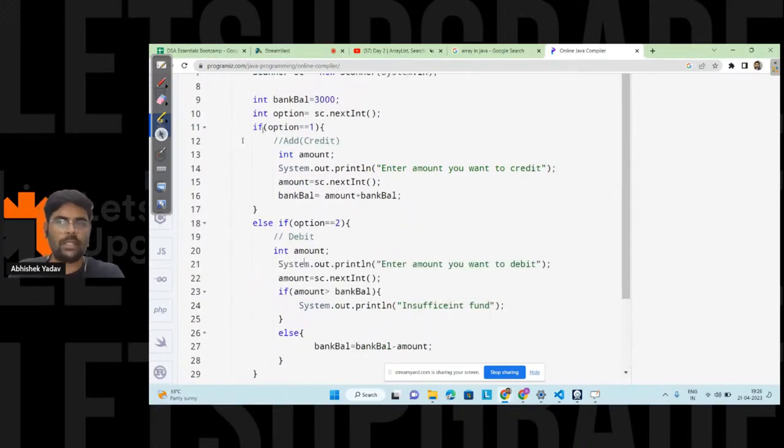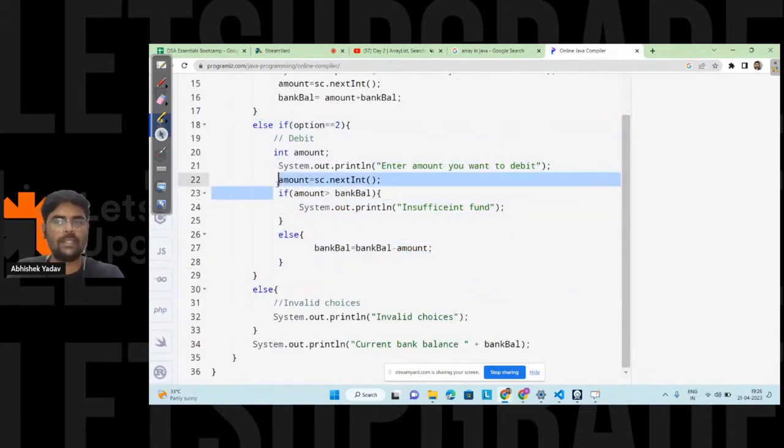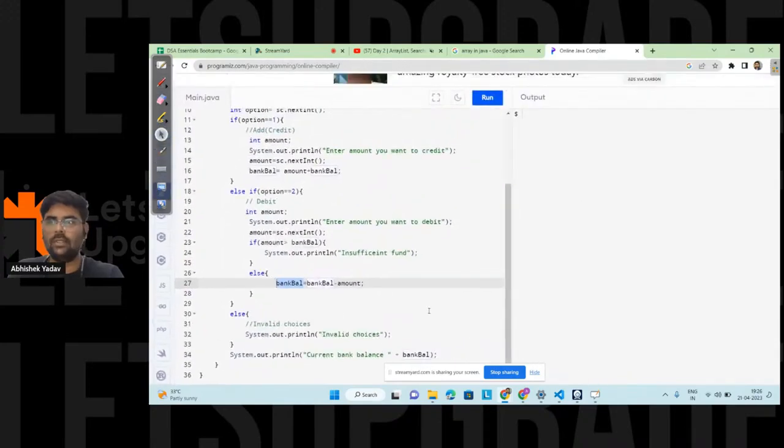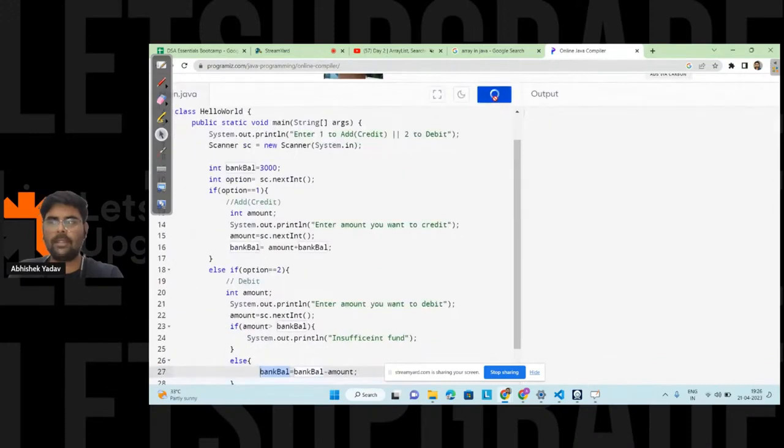So we have option 1 to handle the add part. We have option 2 to handle the subtract part, and in the subtract part we are checking whether the amount entered by the user is greater than the bank balance. In that case, we are printing insufficient fund. Else, we are subtracting the amount entered by the user from the current balance, and whatever result I am getting, I am updating the bank balance, right everyone? And in the else part, I am printing invalid choices, right? So let's try to run the code and see whether we are doing it correctly or not. But the code is clear. Yeah, please write in the chat if the code is clear.